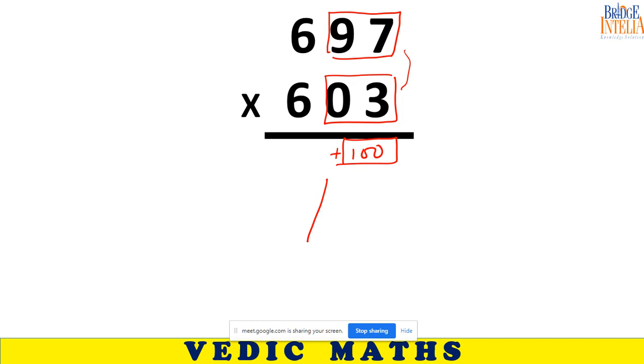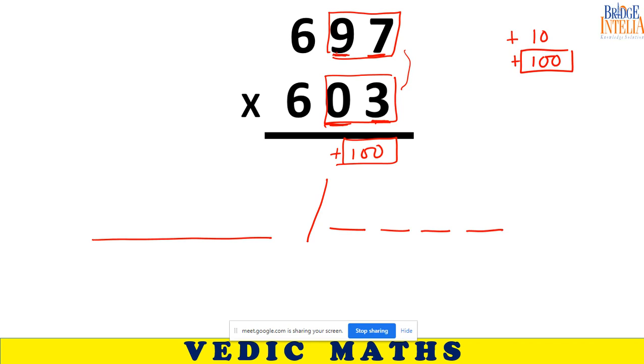But now you have chosen the last two digits. So the last two digits have the unique property. Earlier we saw that the sum of the last digits was 10. Now we are concentrating on the last two digits. If their sum comes out to be 100, the same trick can be modified. So now you are multiplying two-digit numbers. So make 4 spaces here. In these four spaces, what should you be writing?